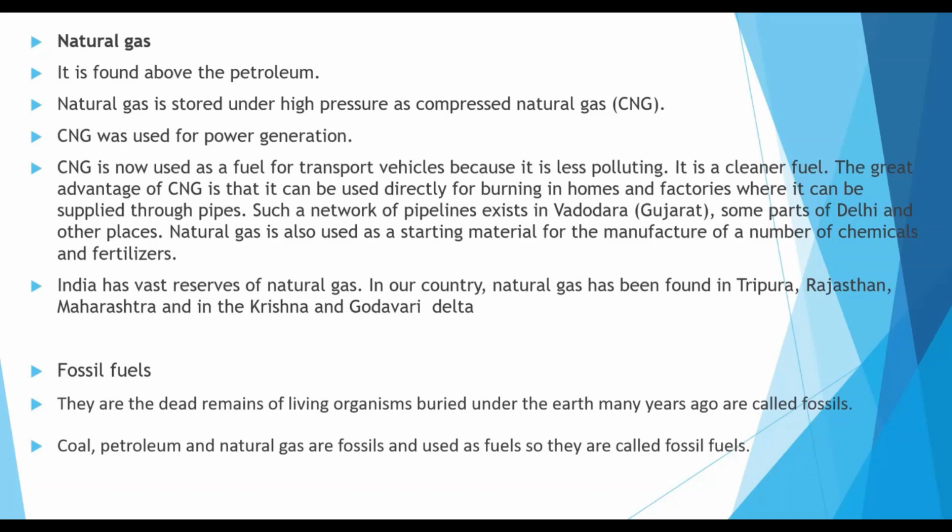The great advantage of CNG is that it can be used directly for burning in homes and factories where it can be supplied through pipes. Such a network of pipelines exists in Vadodara, Gujarat, some parts of Delhi and other places. Natural gas is also used as a starting material for the manufacture of a number of chemicals and fertilizers. India has vast reserves of natural gas. In our country, natural gas has been found in Tripura, Rajasthan, Maharashtra, and in the Krishna and Godavari Delta.